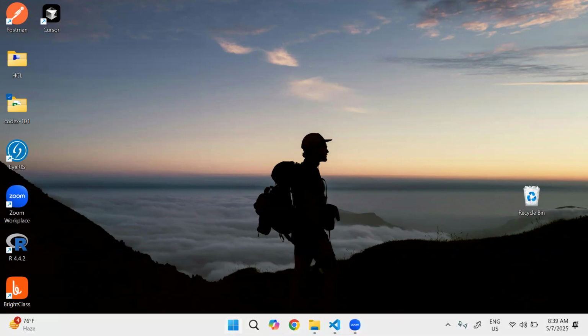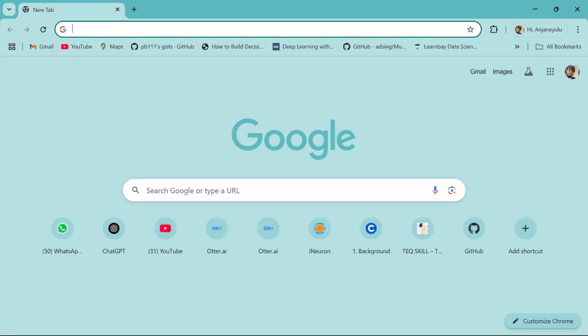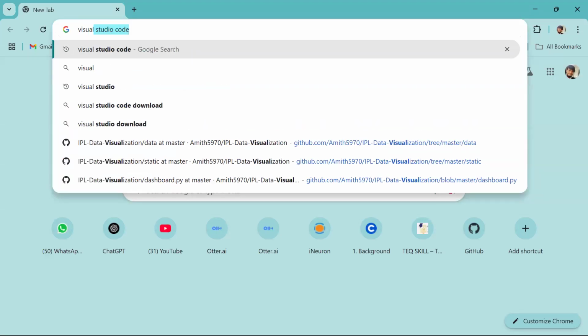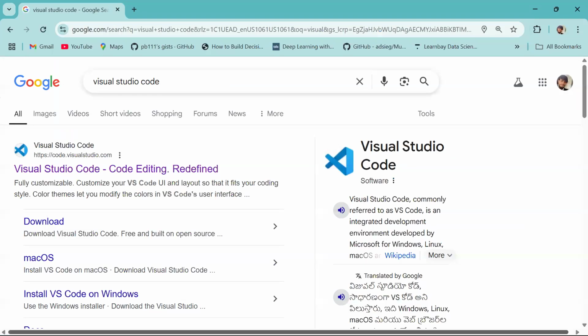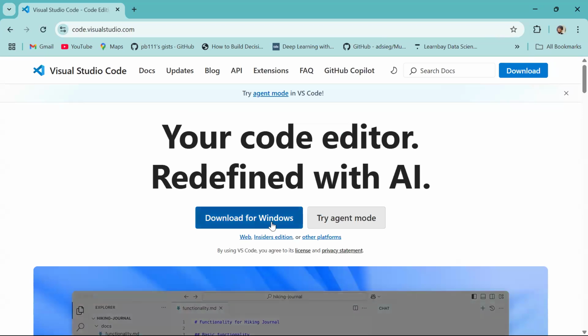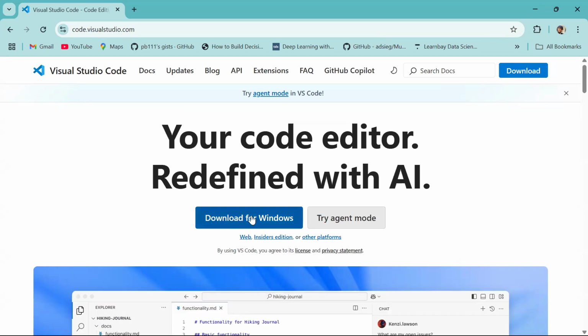So fine, guys. Now, if you want to work with Python programming language, then you must install VS Code. For installing VS Code on your computer, we can use Visual Studio Code. There you might have the option to download for Windows or download for Mac, or another, based on your operating system. It will pop up accordingly. You just download and install it. That is step number one.